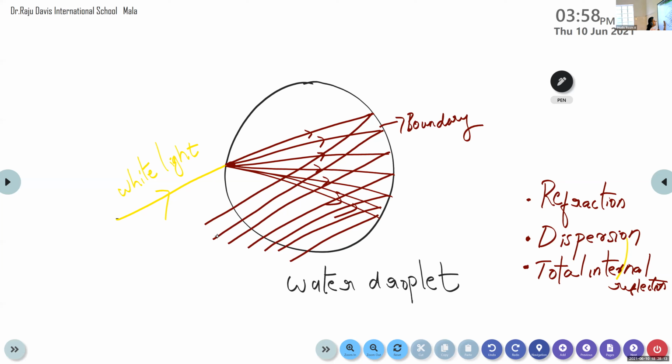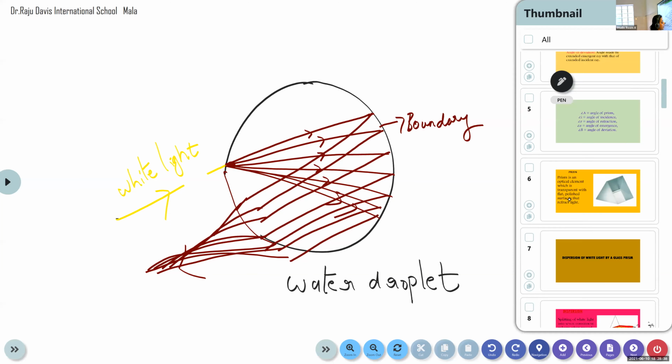And when it reaches here, again what happens? Again this ray of light enters from one medium to another medium, so it undergoes one more refraction. That is what actually happens in the formation of a rainbow. Okay, I will show the explanation slide, then it is more clear.